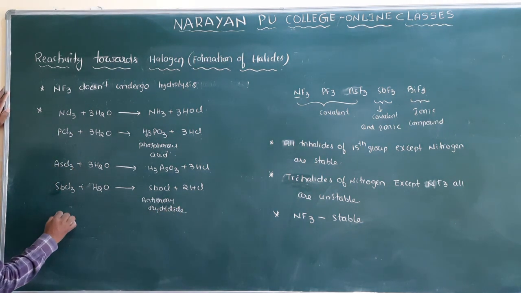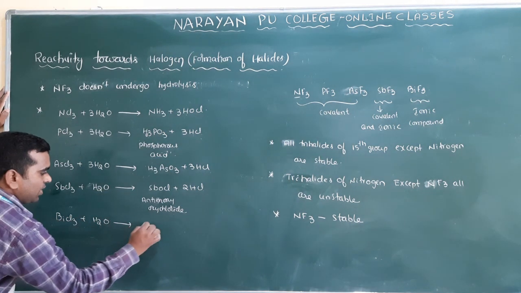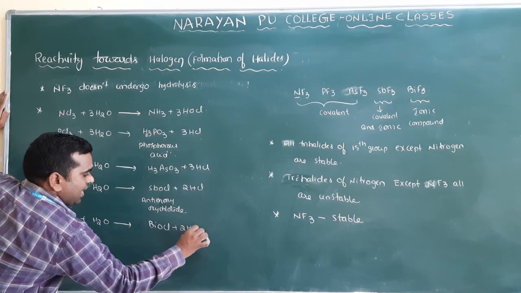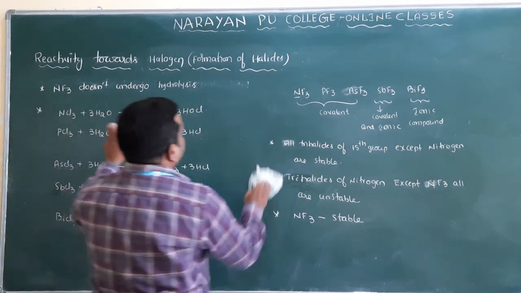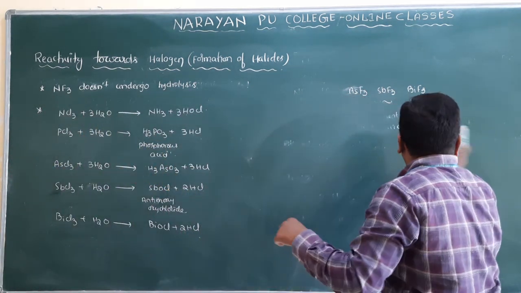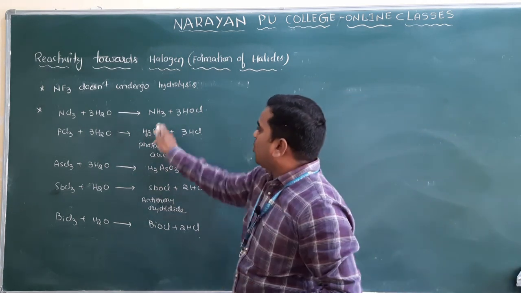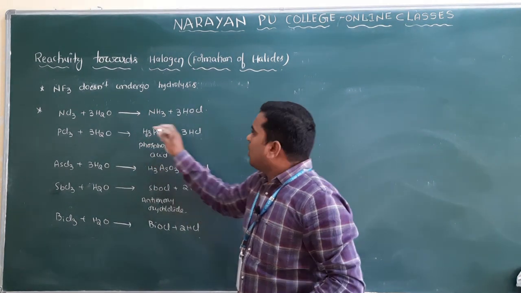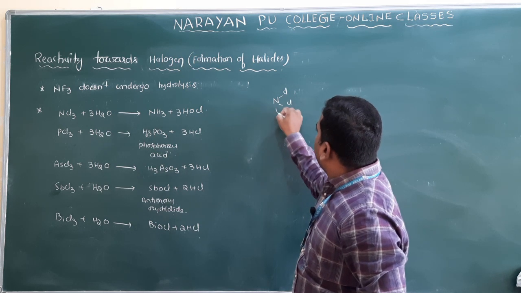And in the same way, BiCl3, if you do the hydrolysis, what will you get? You will get bismuth oxychloride and HCl. Is this clear? And a very important thing here: why, in the hydrolysis of NCl3 and PCl3, does NCl3 hydrolysis give ammonia, but PCl3 hydrolysis gives H3PO3? Clear? Why? Because NCl3 has chlorine and chlorine.